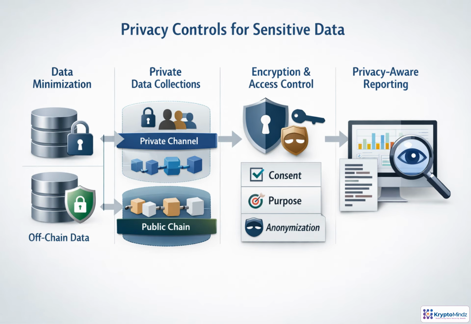Privacy in Fabric is not a single setting. It is a layered design decision. Start by minimizing what goes on-chain and keep highly sensitive details off-chain when possible. Then restrict visibility with private data collections, separate channels, and application authorization. Add encryption, consent, purpose limits, and pseudonymization where policy requires them. Finally, make reporting privacy-aware, so dashboards and analytics reveal useful patterns without exposing personal, commercial, or regulated data.